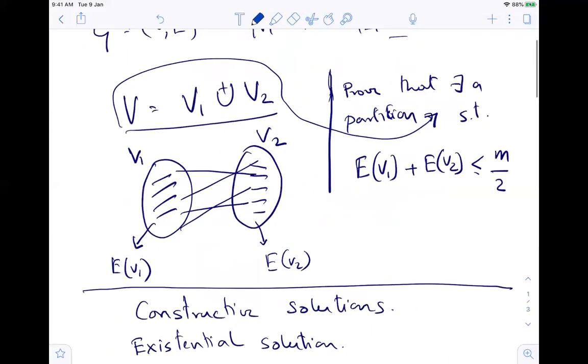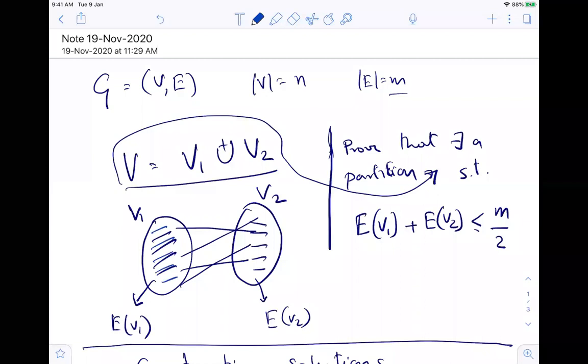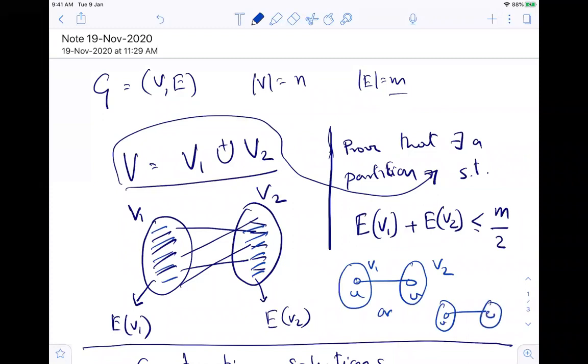Let's see here. I am counting all the edges that are within V1, and all the edges that are within V2. So what is it that I am not counting? I am not counting all the edges of the form uv where u is in V1 and v is in V2, or the opposite.